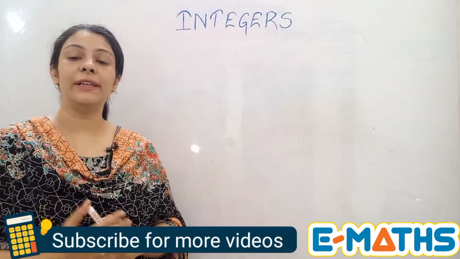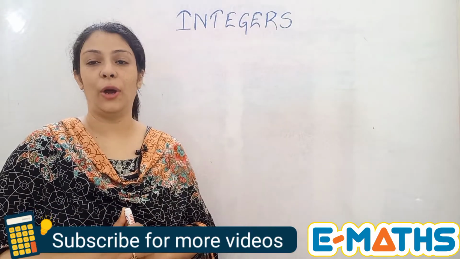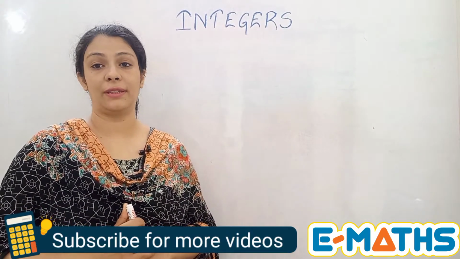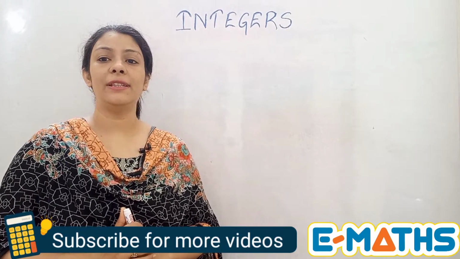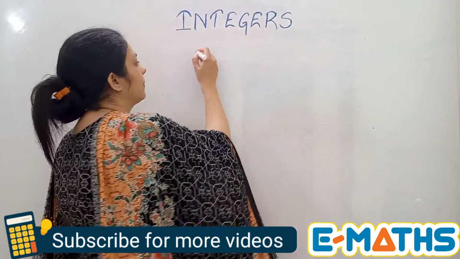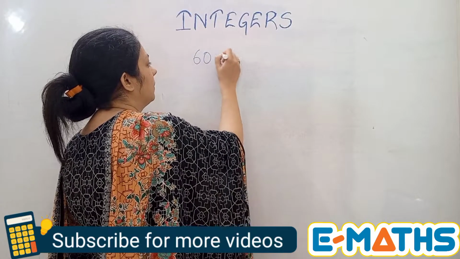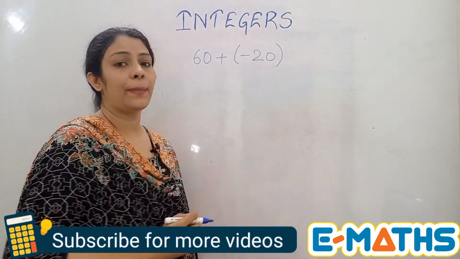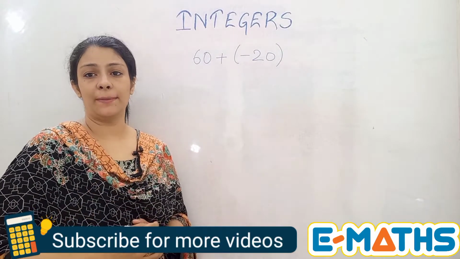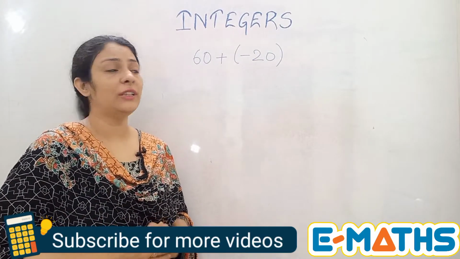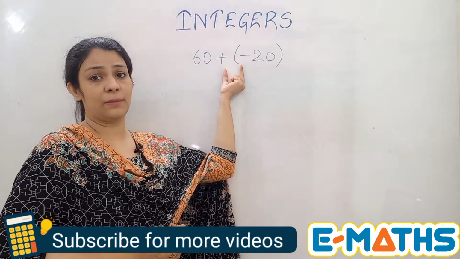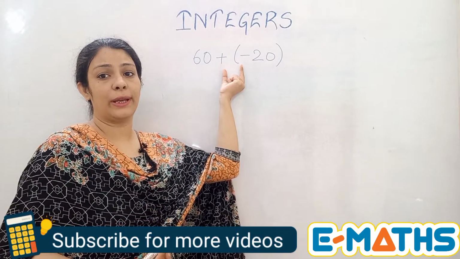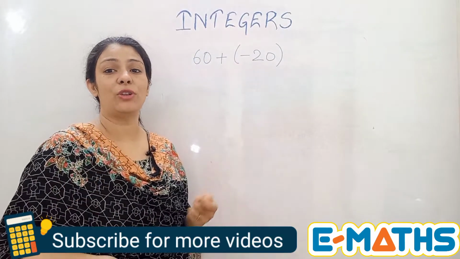So that was the case of addition and subtraction, how you take up the signs, how you deal with the signs. If we take some more examples like 60 plus minus 20. Now if such a question comes in front of you, make sure that you are solving the two signs, because whenever two signs are written together, that means they have to be solved first.